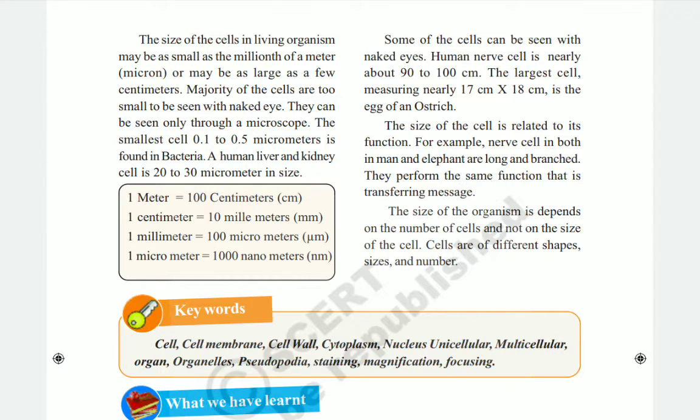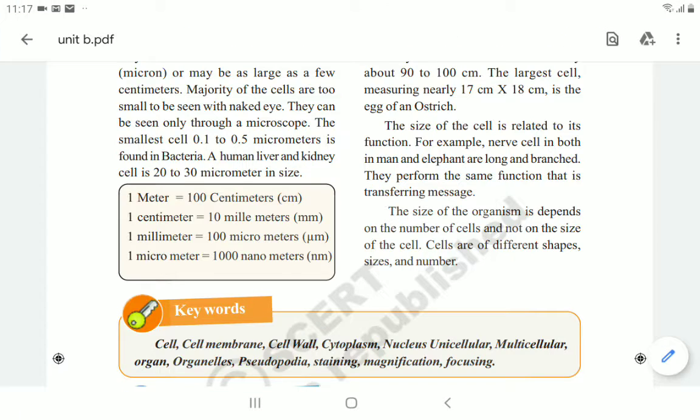in size. Here in the table and box they are given: 1 meter is equal to 100 centimeters. These we know. 1 centimeter is equal to 10 millimeters. 1 millimeter is equal to 100 micrometers, and 1 micrometer is equal to 1000 nanometers. According to this, we have to observe how small the cells are. We can find them in bacteria and in human beings also.